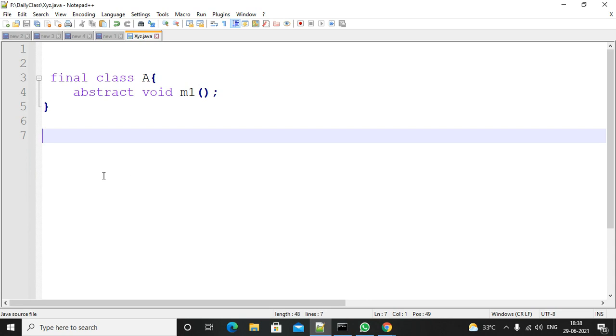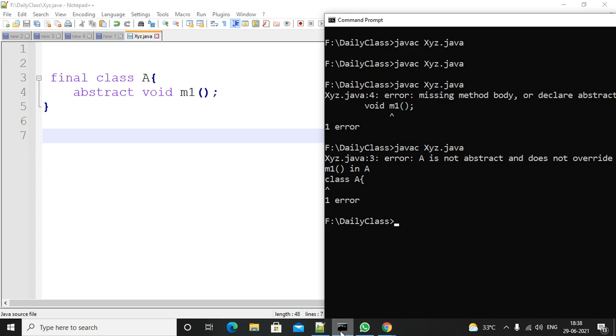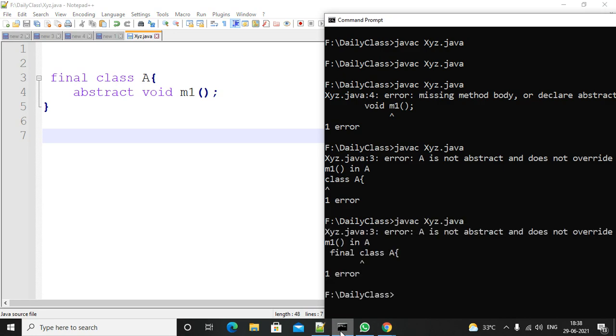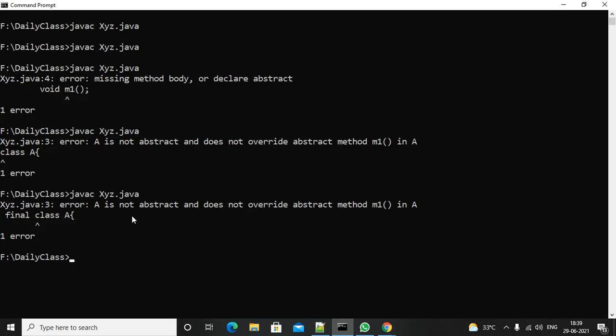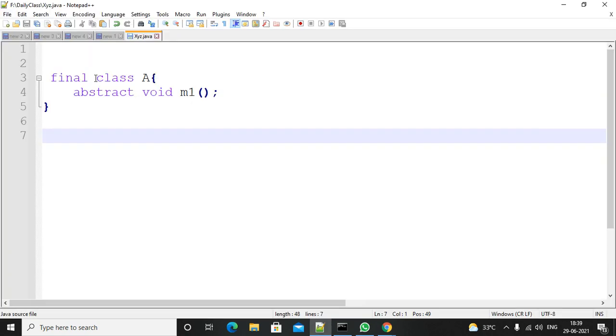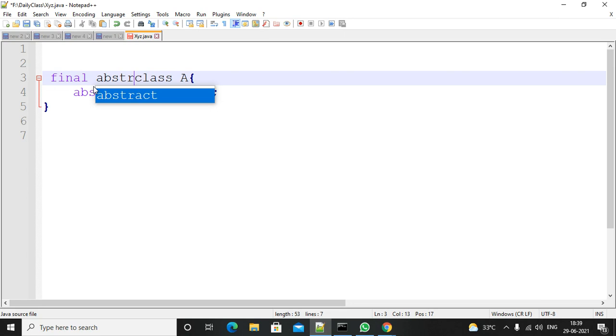Here I am not writing the subclass. If I try to compile it, what will happen? Just compile it. It says A is not abstract and does not override abstract method M1. The M1 method that is abstract is not overridden, so it is forcing you to declare the class as abstract. That is the error message that was thrown.